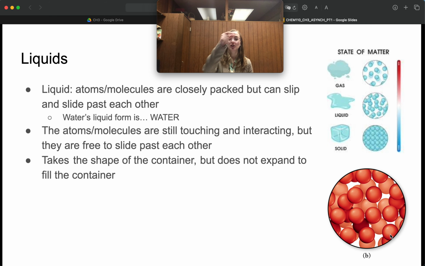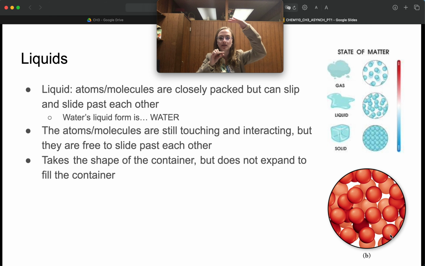So our ice cube, if we put it in those three different containers, we couldn't tell the difference. However, if I have a little bit of water in my coffee cup, if I pour it in the wine glass, it's going to take the shape of the bottom of the wine glass. If I pour it from my wine glass into my big old popcorn bowl, I would see that it'd take just the bottom of the popcorn bowl. So it's just kind of a general idea there. But the water doesn't expand to fill the container. So it doesn't go from the bottom of the bowl to the top of the bowl if I only have this much.